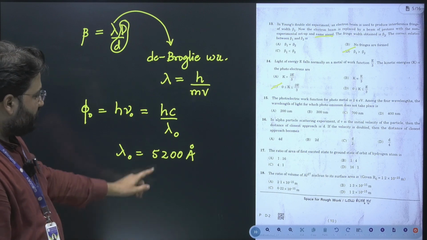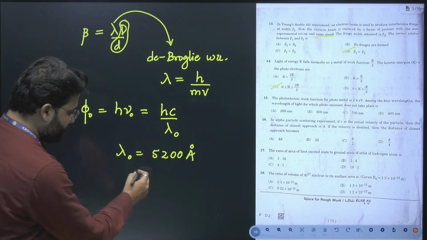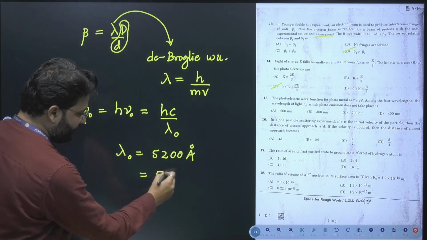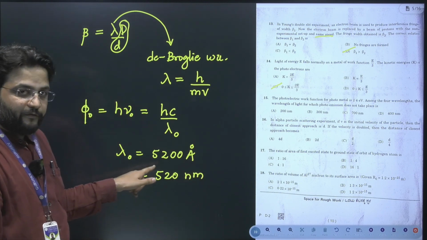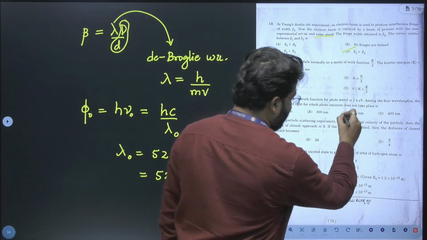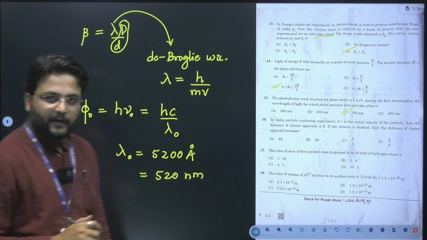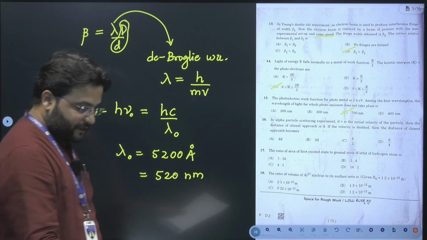5200 angstroms, and any wavelength greater than this. In other words, since I am going to write this in nanometers, any wavelength greater than 520 nanometers will not give you the photoelectric effect, and the only option that is greater than 520 is 700. Yes. Now let's move to the 16th question.